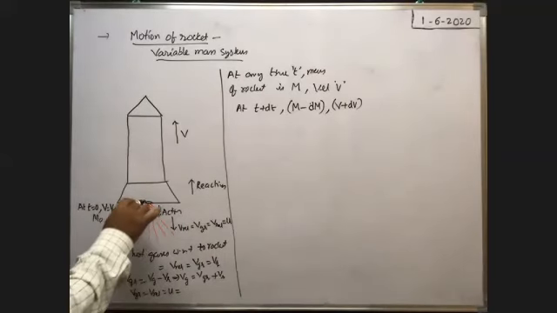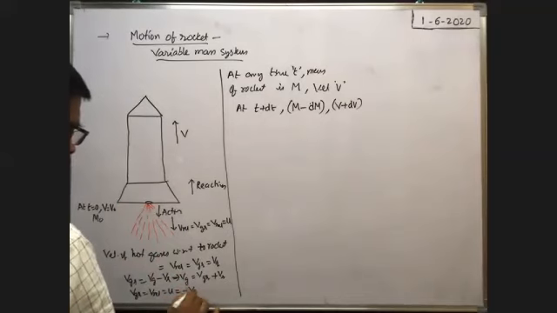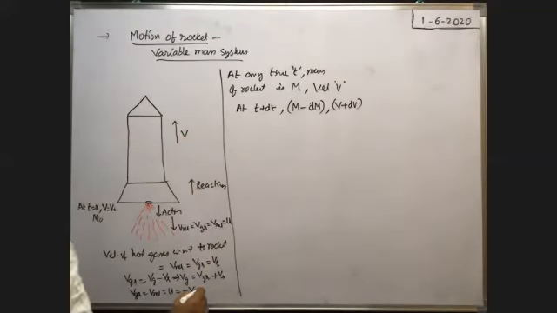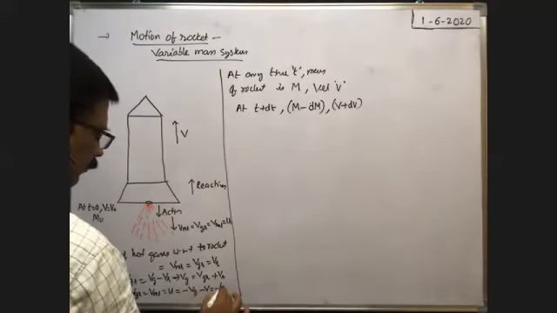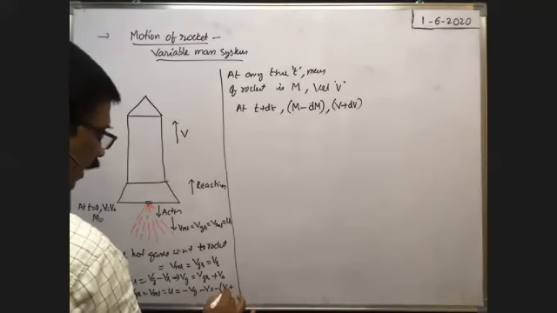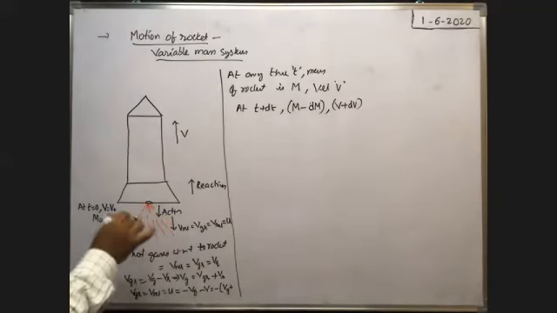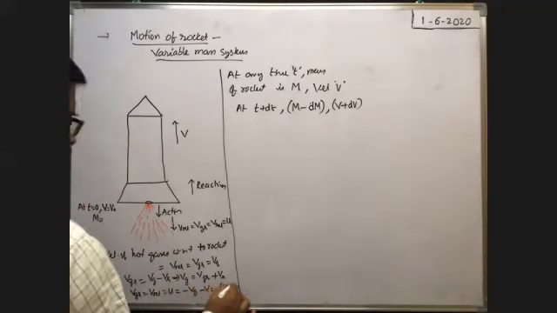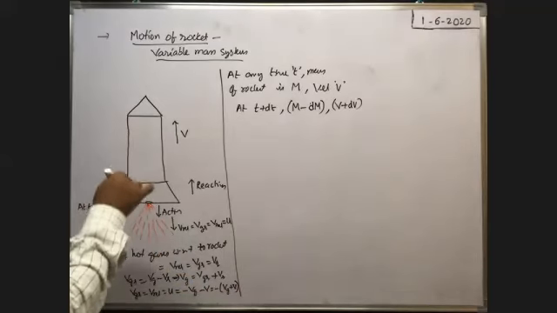The gases come down, no? That's why you write minus Vg, minus the velocity of the rocket, which is along the positive direction, that is capital V. Therefore, you take the minus sign common. When you see the hot gases from the earth, the velocity of the gases is Vg plus the velocity of the rocket V. So the minus sign represents that the relative velocity of the hot gases is in the downwards direction.